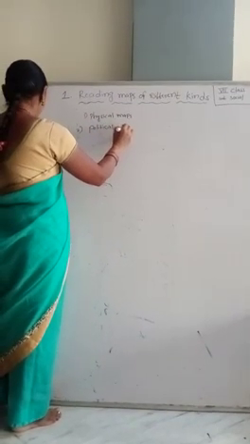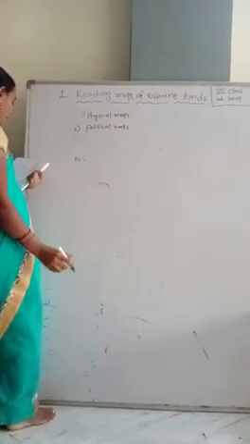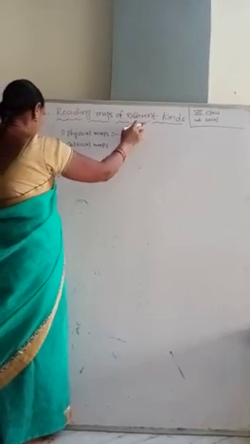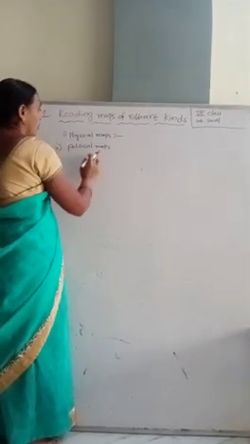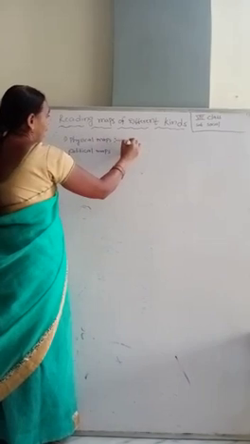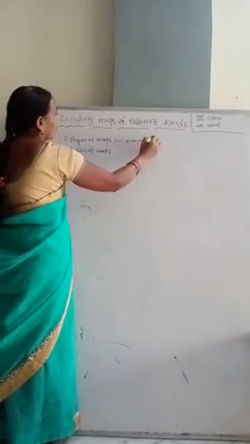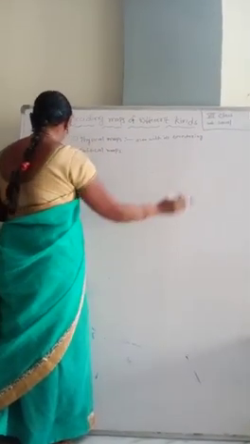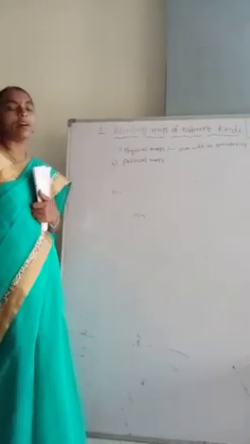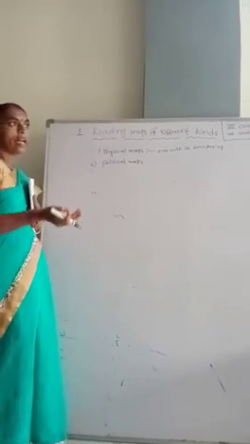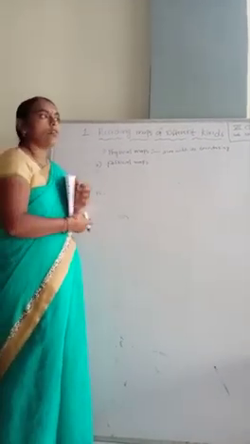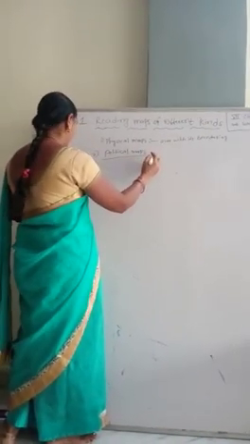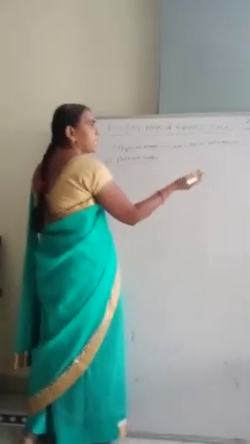Political maps show the area with its boundary. Physical maps show the landforms, different types of landforms, and depict their heights. We already learnt about landforms in 6th class.